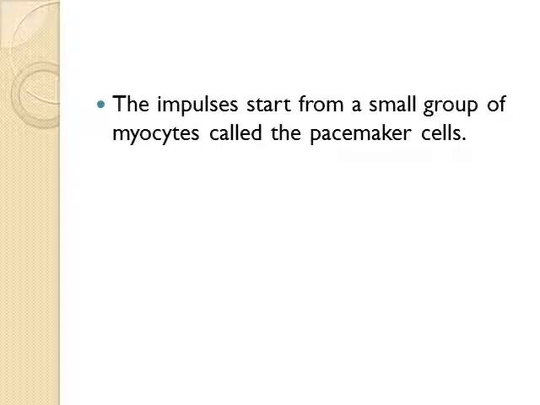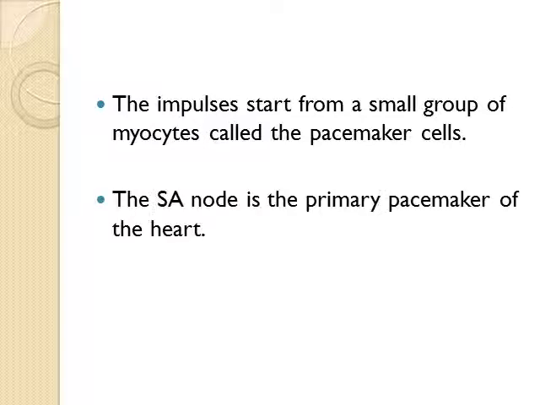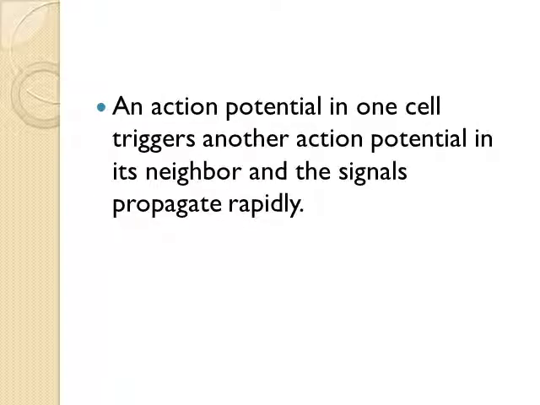The impulses start from a small group of specialized myocytes called the pacemaker cells. The SA node is the primary pacemaker of the heart. An action potential in one cell triggers another action potential in its neighbor cell, and the signals propagate rapidly.